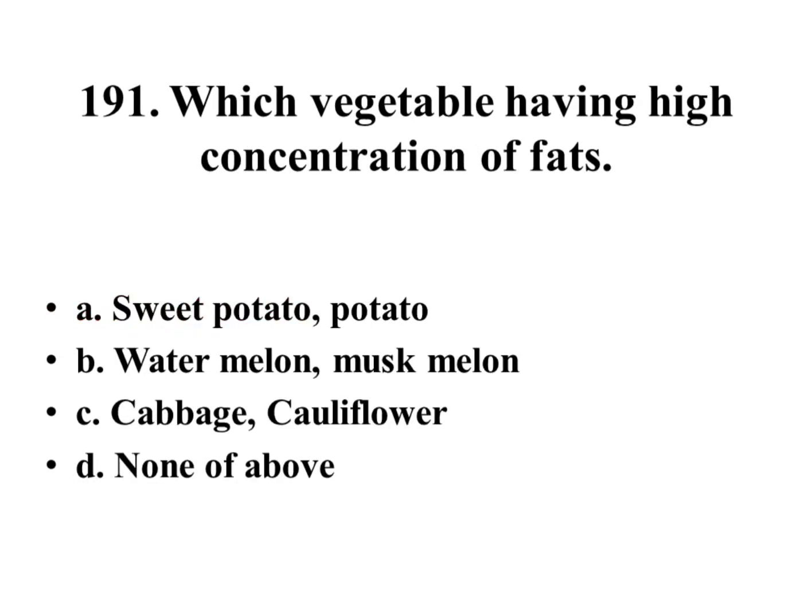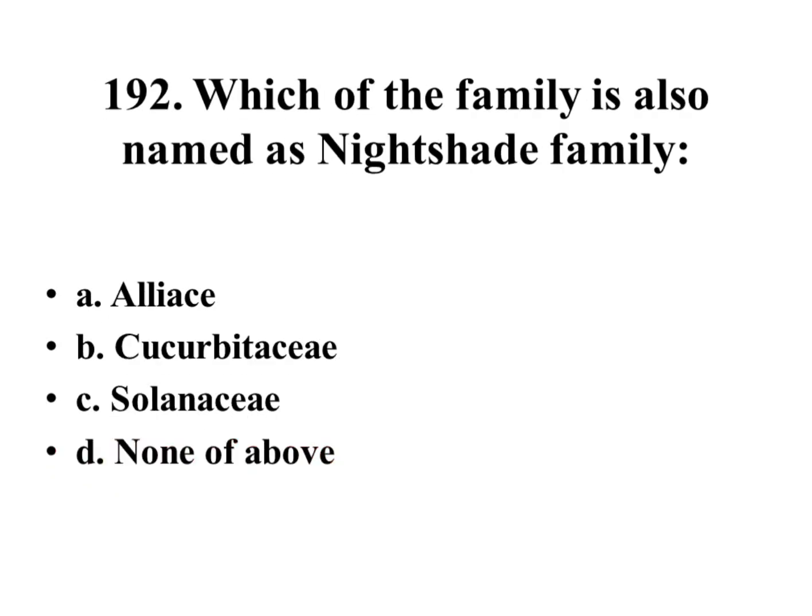Which vegetable has high concentration of fats? Sweet potato and potato, watermelon and muskmelon, cabbage and cauliflower, none of above. Right answer is none of above. Which of the families is also named as nightshade family? Liliaceae, Cucurbitaceae, Solanaceae, none of above.